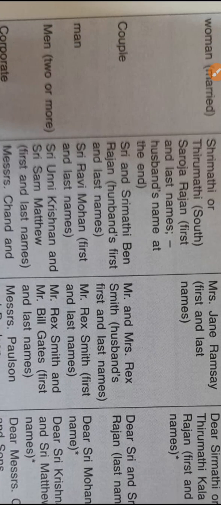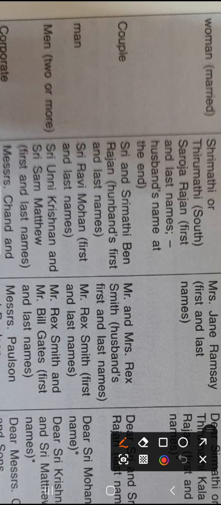Now a couple. Suppose you have to address a couple. So Shri and Srimati Ben, husband's name first and then last name: Shri, Srimati, husband's name Ben Rajan. The wife's name is not there. The general standard says Mr. and Mrs. Rex, the husband's name, same.